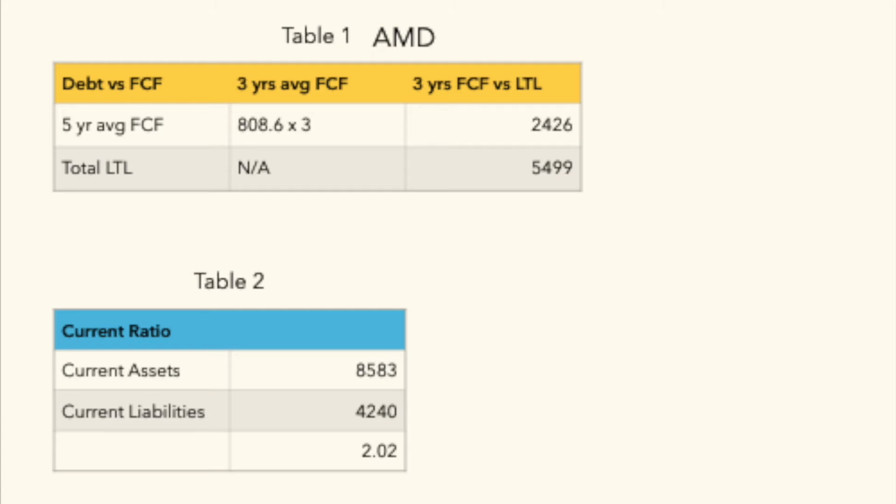Now, the other thing I like to look at when it comes to debt is the current ratio. Current ratio is basically just saying, can the current assets of the company cover the current liabilities? Current assets are about $8.5 billion, and current liabilities are about $4.2 billion. Any number over 1 means they can cover it, and I like to see it typically closer to 2. In AMD's case, it's pretty much right at 2, so that's perfect.